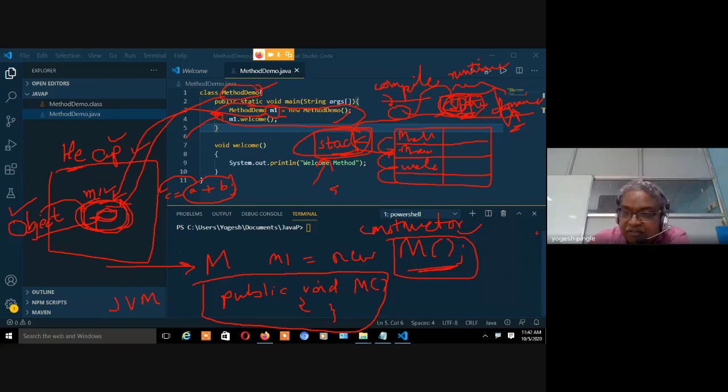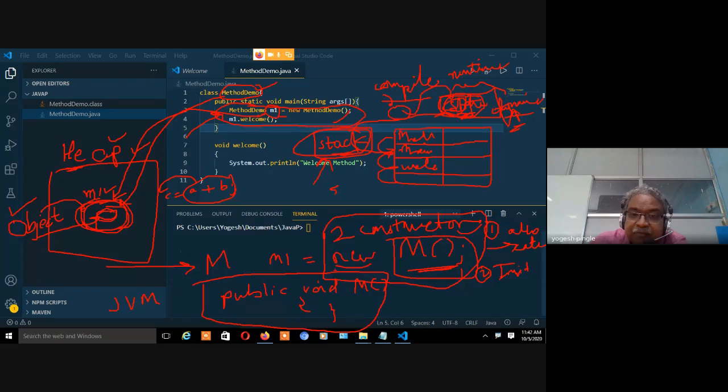What is the job of a constructor? Number one, allocate the memory. Second, initialize the variables. In this case there is no initialization of variables, but allocation is definitely there. So the constructor is being called. This is step number one. Step number two is new M1, new M.